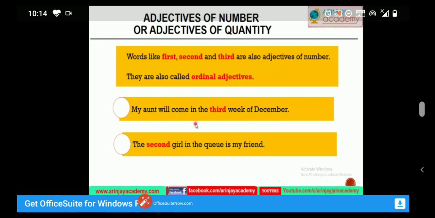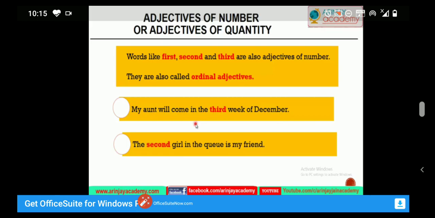For example, I saw 2 people playing football. Here 2 is a definite numeral adjective and it is also called a cardinal number. And first, second, third, fourth are also adjectives of number and they are called ordinal adjectives or ordinal numbers. For example, my aunt will come in the 3rd week of December, or the second girl in the queue is my friend. So here 3rd and 2nd are ordinal adjectives.